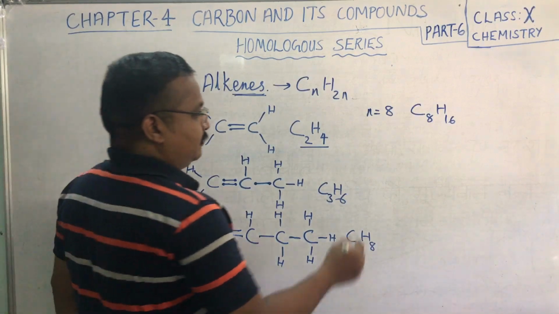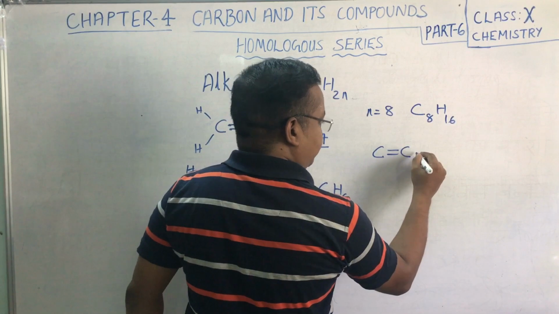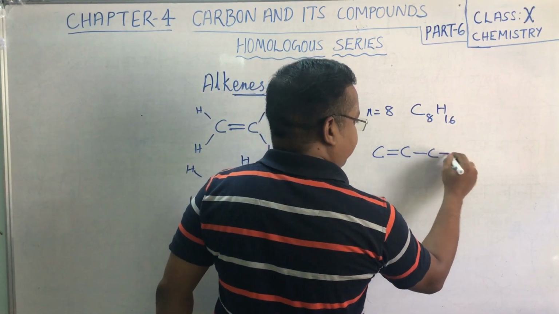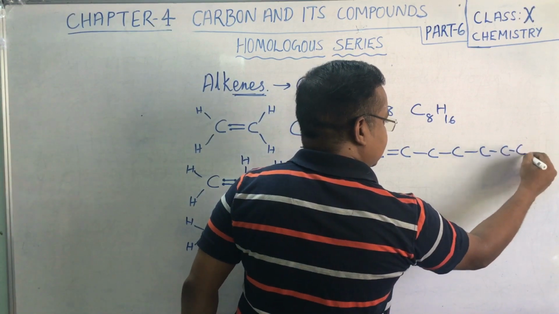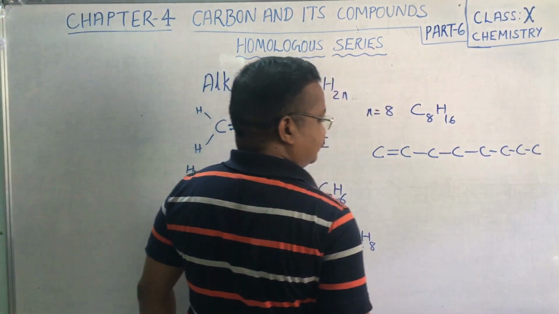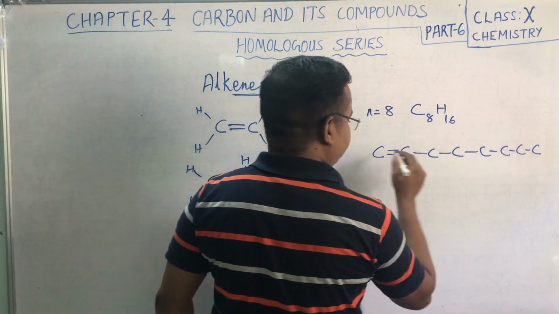Okay. Now let us make that compound and see. C double bond C, single bond C, 3, 4, 5, 6, 7 and 8. 1, 2, 3, 4, 5, 6, 7, 8.